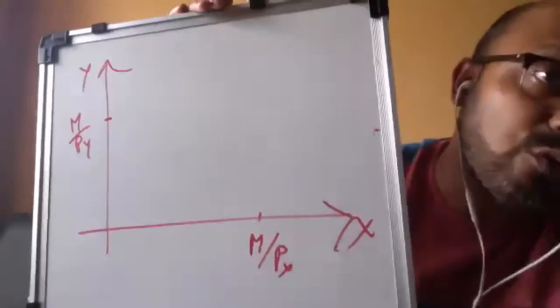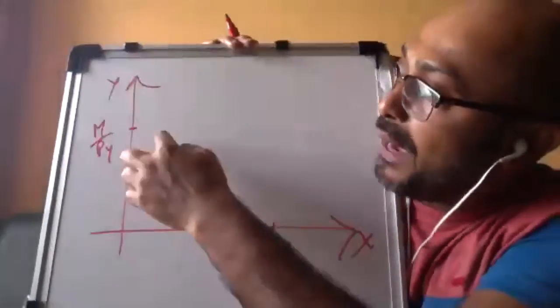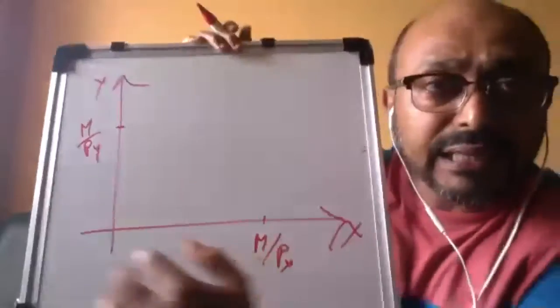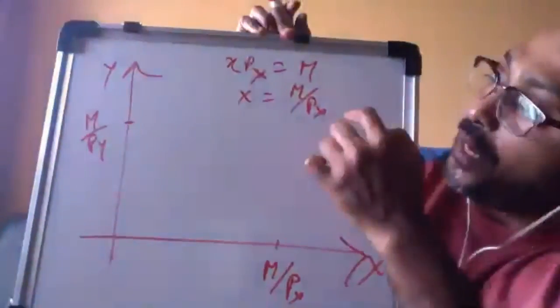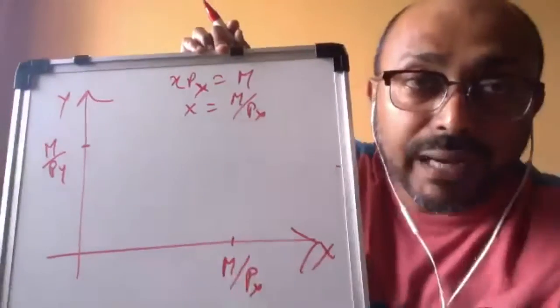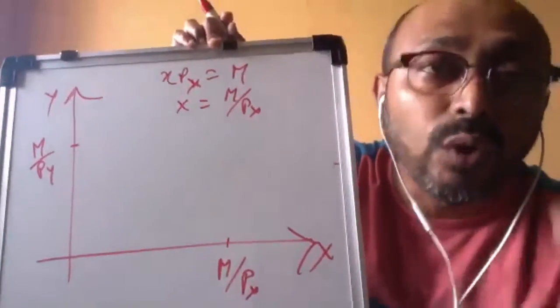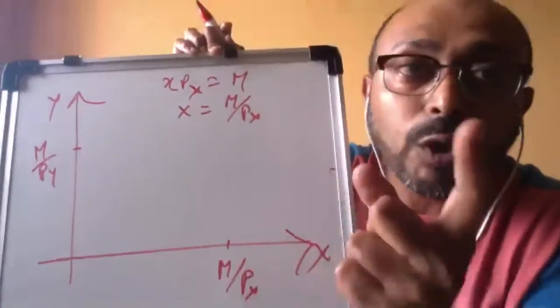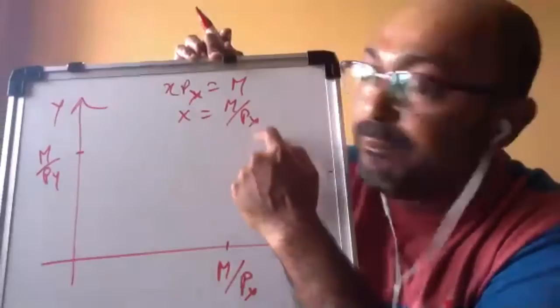What does it mean? When X Px is equal to M, then the maximum amount of X one can buy is M by Px. If the consumer is spending all his income on X only, then the maximum amount of X he can buy is M by Px.